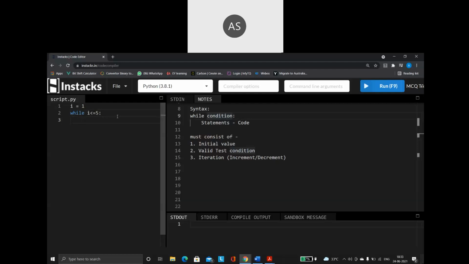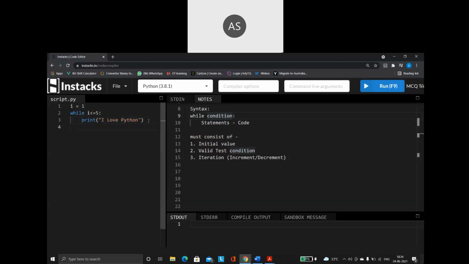So what am I going to give? Inside this loop, I am saying print "I love Python". That's it. Inside of the loop, I am giving a print statement. I am saying this print statement has to be repeated every time. So whenever this loop gets executed, this print statement has to run.